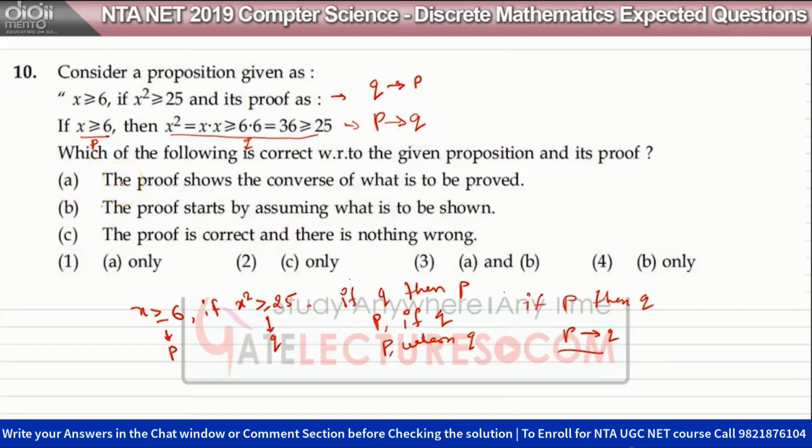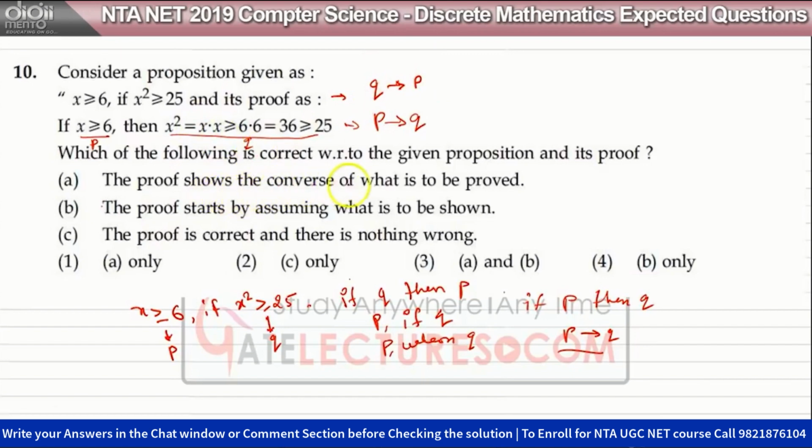A is saying the proof shows the converse of what is to be proved. Okay, so we have to prove this and this is the proof. This is something to be shown and this is your proof.